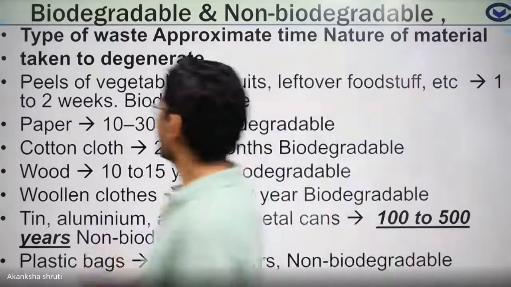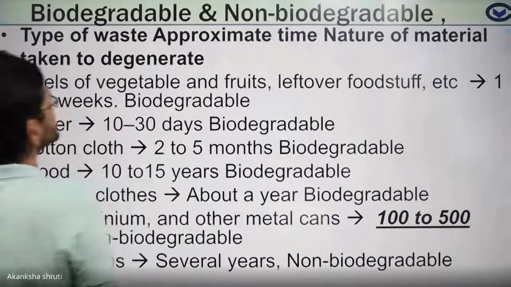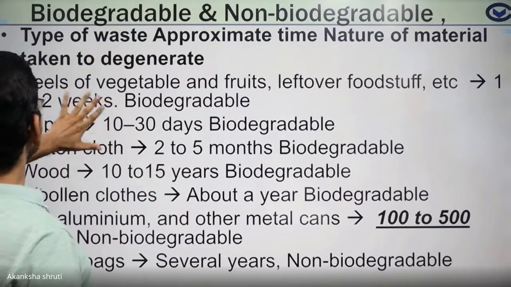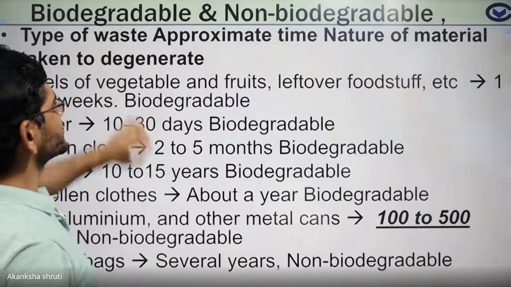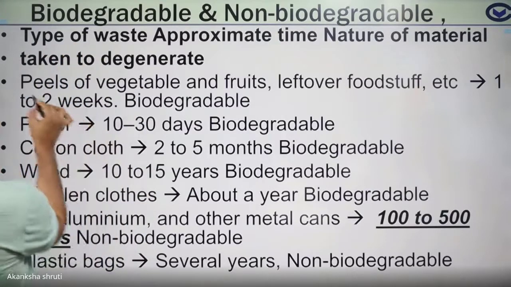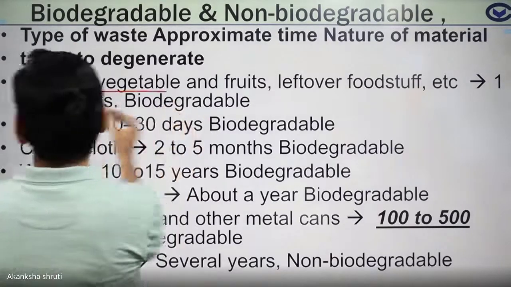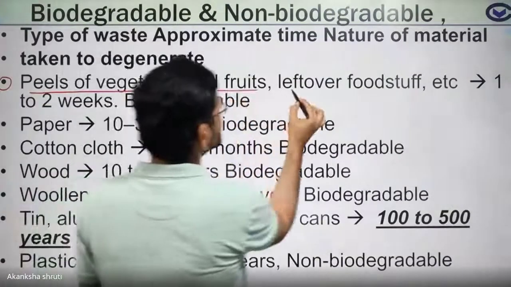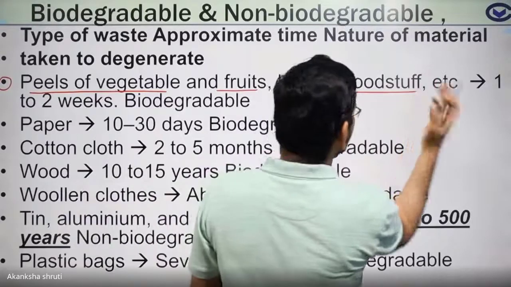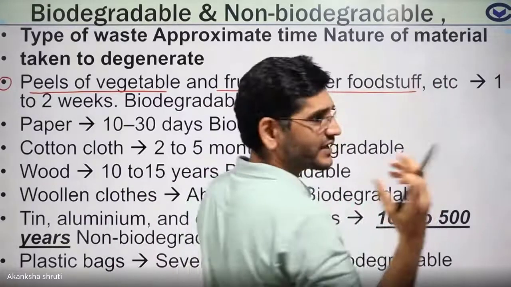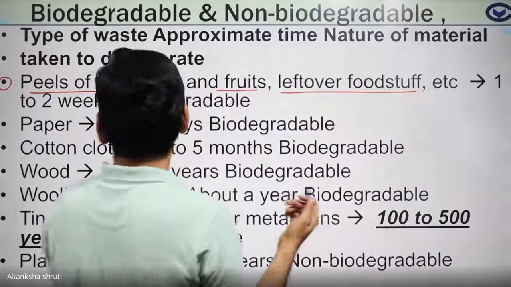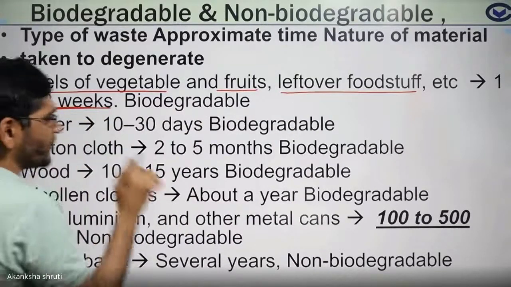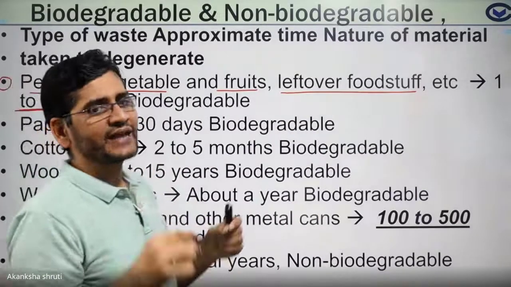Students, here some things are listed, and you can understand how much time their decomposition takes. Take the peels of vegetables, this is the first one, and fruits, the leftover food stuff, the food waste you are generating. They decompose in just 1 to 2 weeks and mix into the soil.